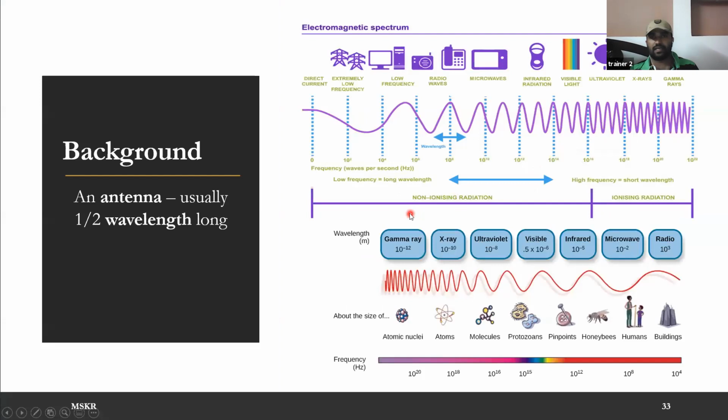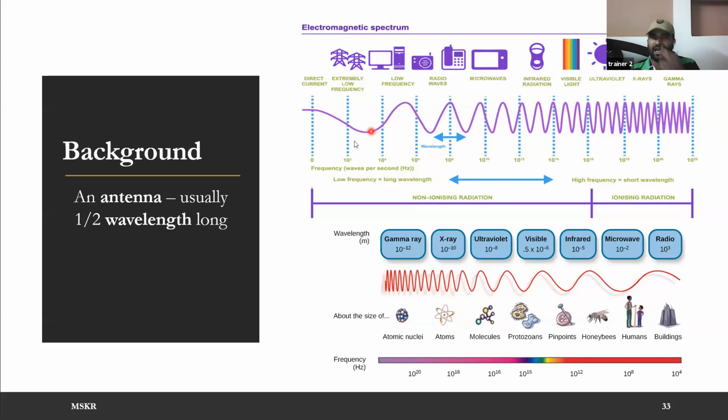This is another, somewhat important diagram. These are two diagrams, not just one. The top diagram shows the frequencies and their corresponding usage. Up to 10 square, that means 100 hertz, the signals are normally electrical signals, that is, power lines. Normally, the AC current that comes to our house uses a frequency of 60 to 100 hertz.